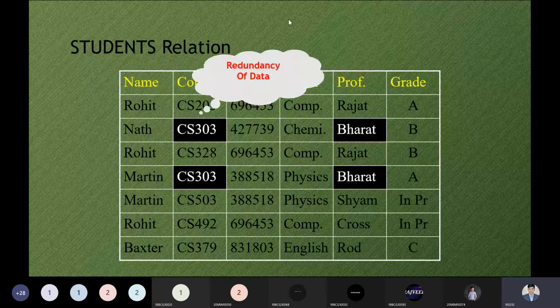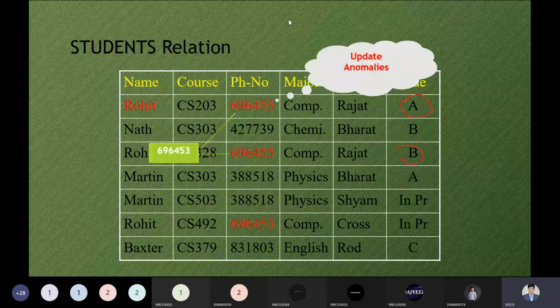Next anomaly, the update anomalies. If I need to update the contact number of the student Rohit, and I try to update the contact number to 6964555, but I'm updating the contact number only in the first and third rows, the third record, but Rohit belongs to this one as well.